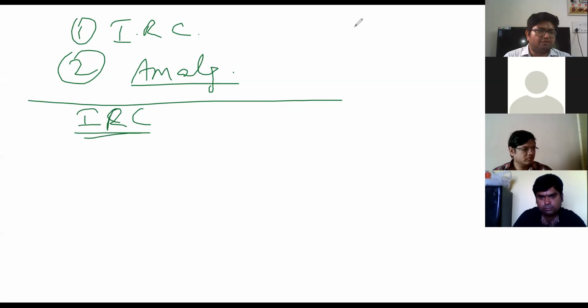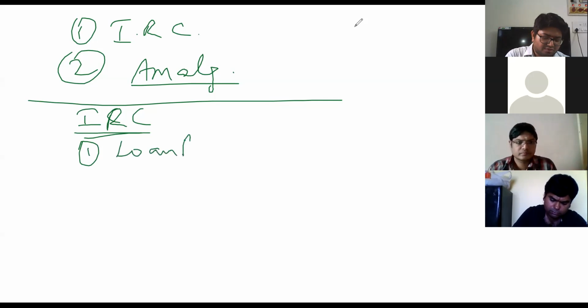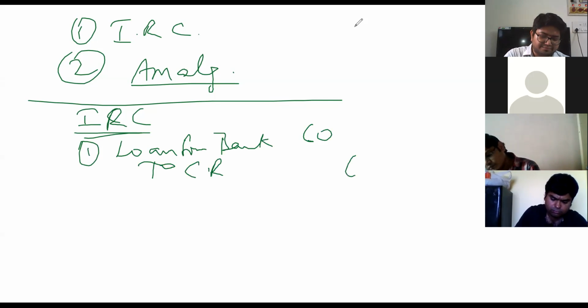there is a loan from bank which is waived off, yes or no? So the first entry for internal reconstruction: loan from bank account debit to capital reduction account. It is 60,000.